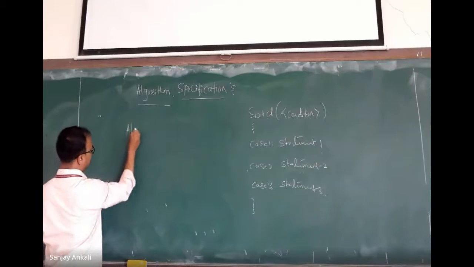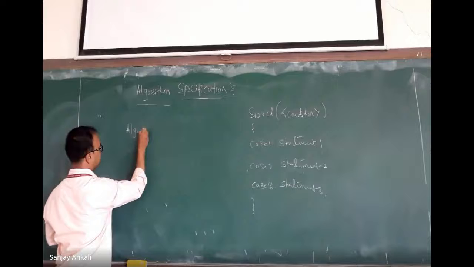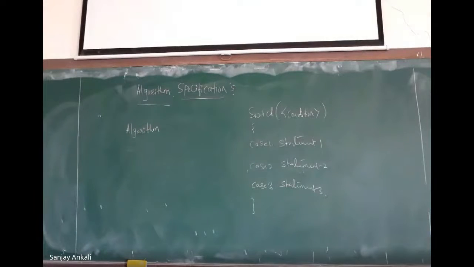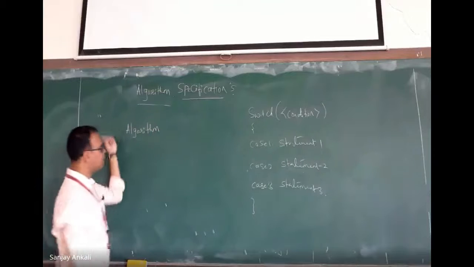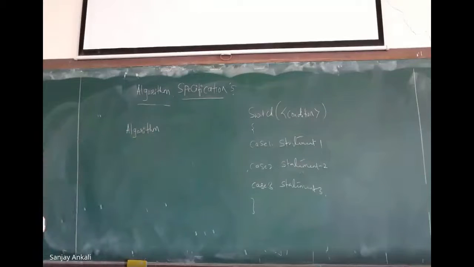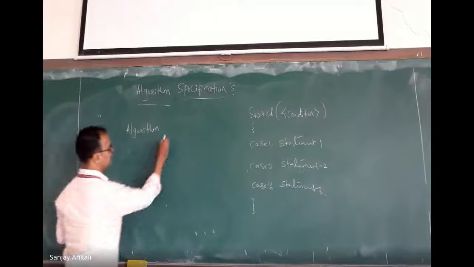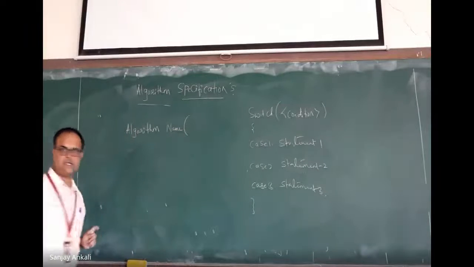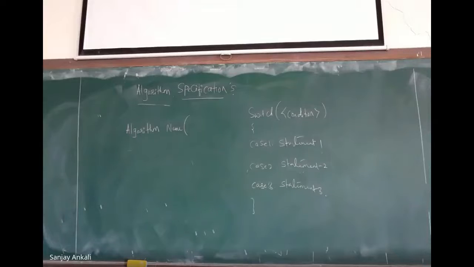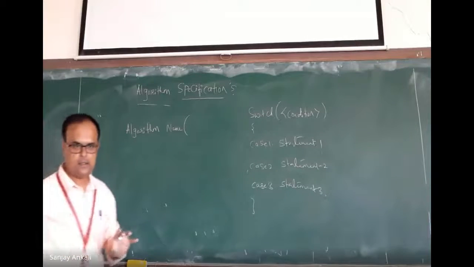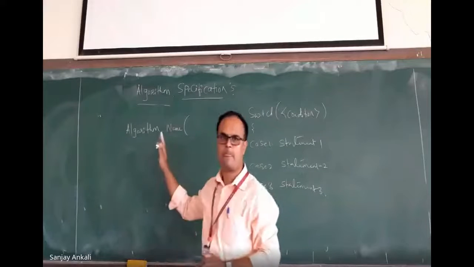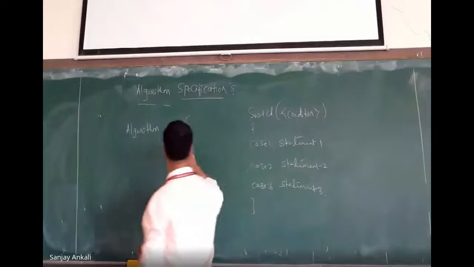So the structure will start with the word algorithm. Okay. The first word that we write is algorithm. Then we give the name of the algorithm. You can give any name, it is up to you. If you are trying to solve sorting by using bubble sort, you can just write bubble sort. Okay. Anything you want, you write it.